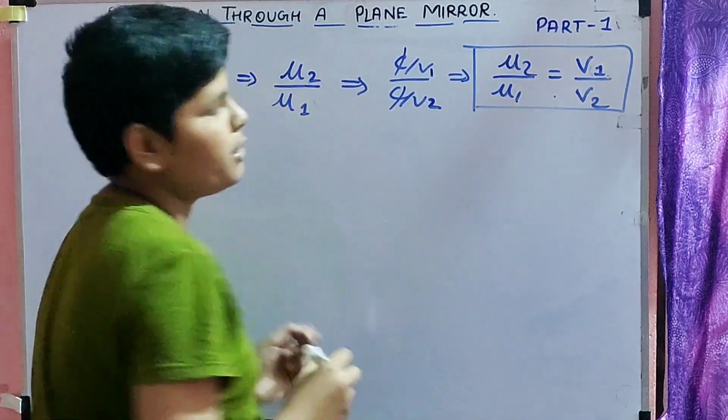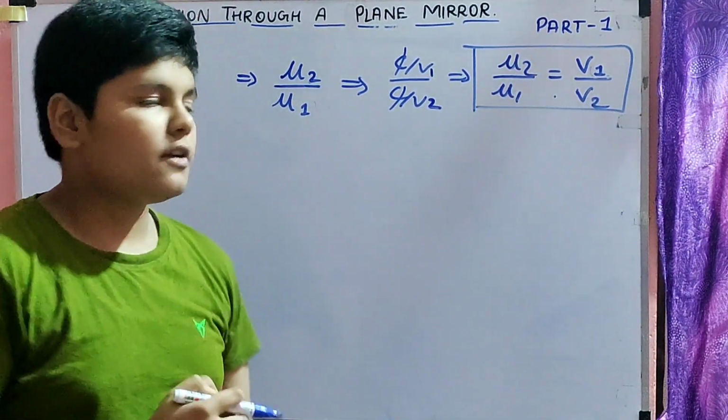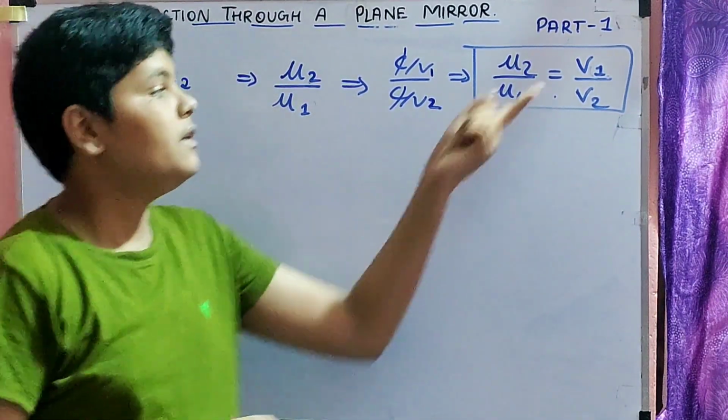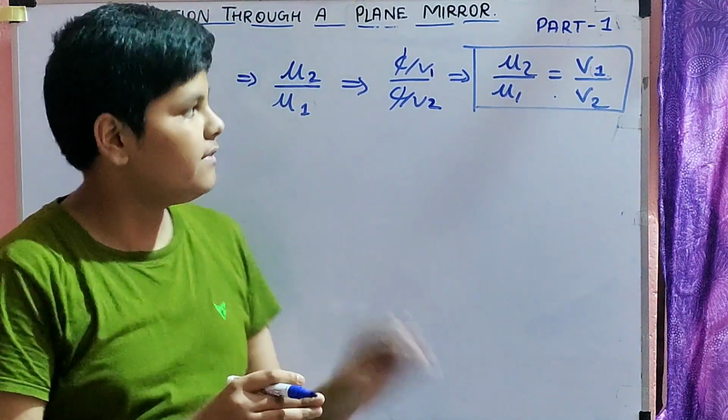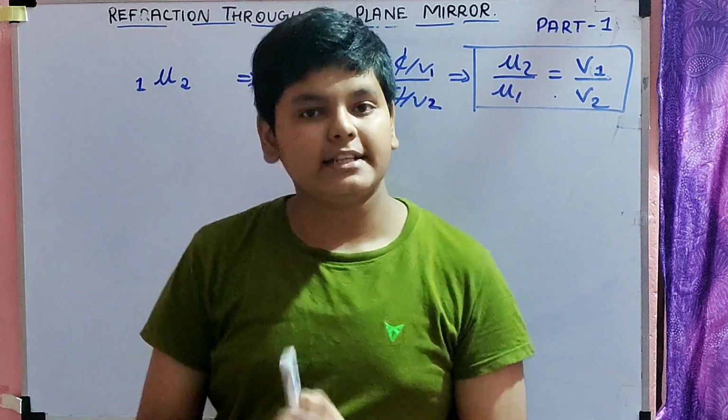This is one very important formula. What is mu 2 over here? Mu 2 is the refractive index of light in the second medium. Mu 1 is the refractive index of light in the first medium. V1 is the velocity of light in the first medium and V2 is the velocity of light in the second medium.